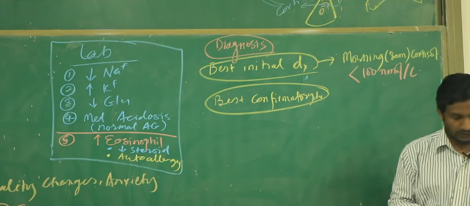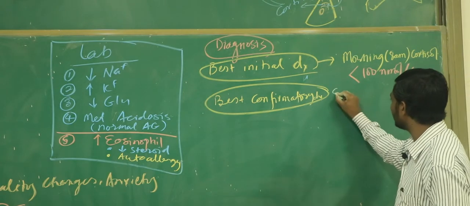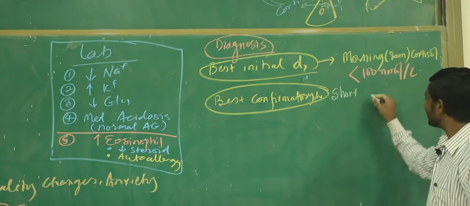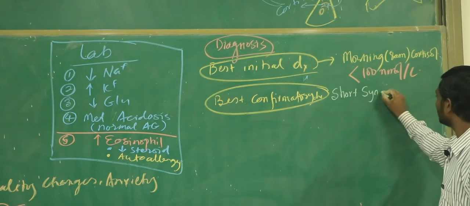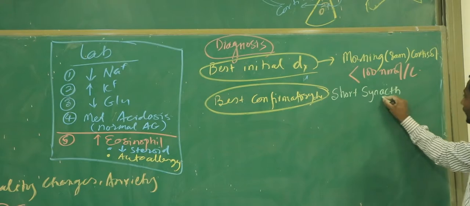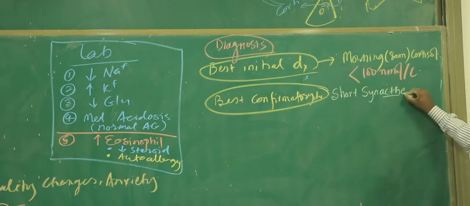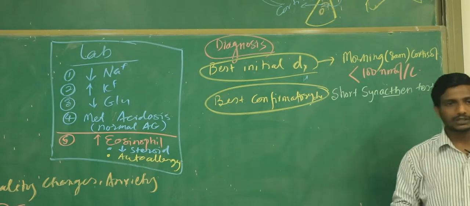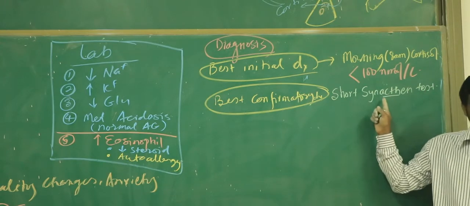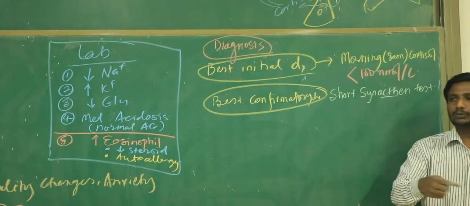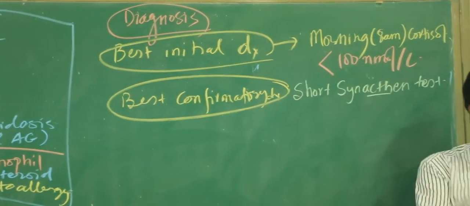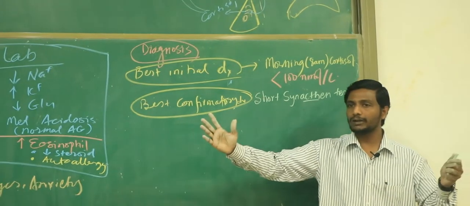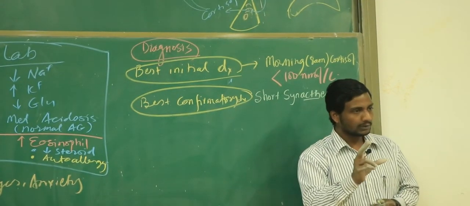By using one test, and this test has been given a name, short. We call it the short synacthen test, syn ACTH. First of all, why are we calling it short? Because as soon as we give this ACTH, within 30 minutes we are going to see the response by your adrenal gland. We are not going to wait for a longer time. We are going to look for a very short period of time.